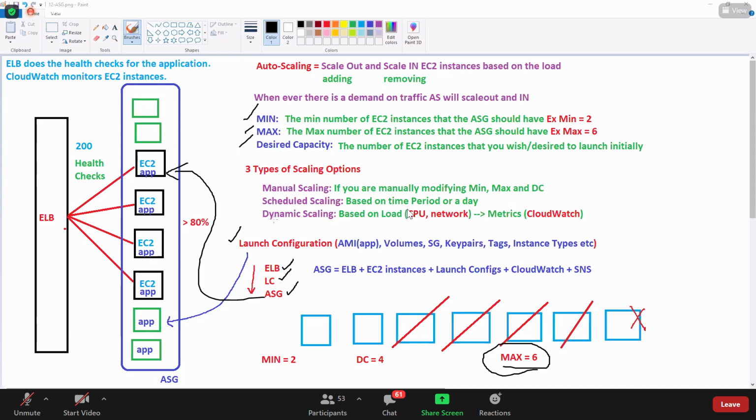Got this? Guys, is this clear what we're gonna do? First, we'll create a load balancer. After that, we create launch configurations. After that, we'll create auto scaling group. These things. And also, we'll try to integrate SNS here. Is this clear, everyone? Till here, what we're gonna do today?